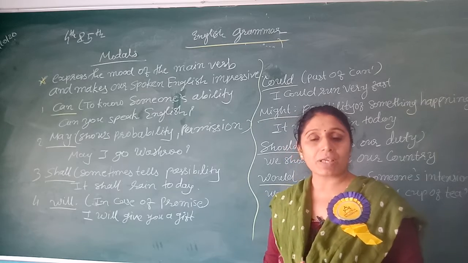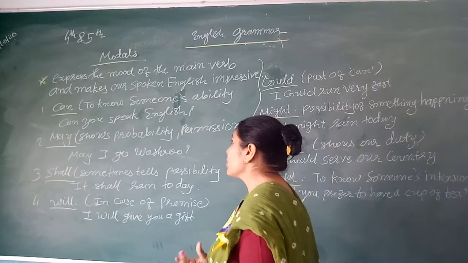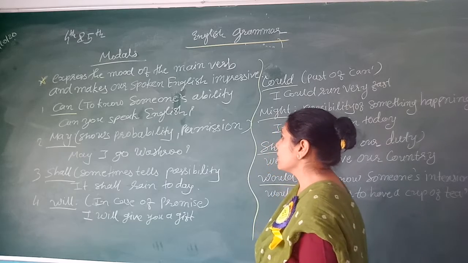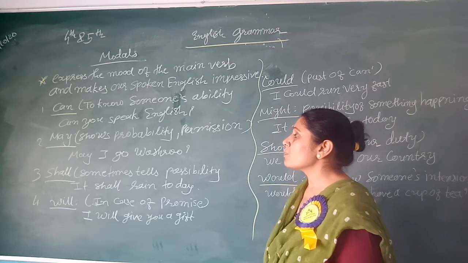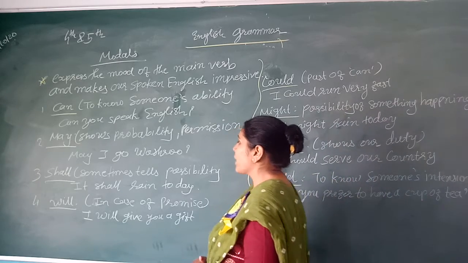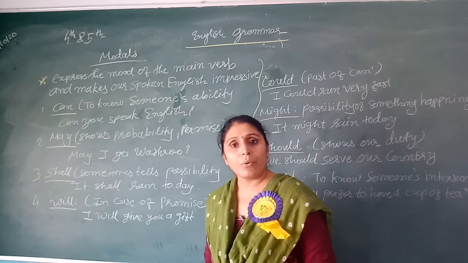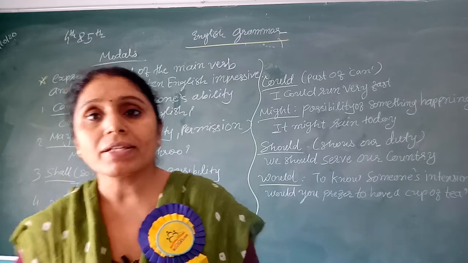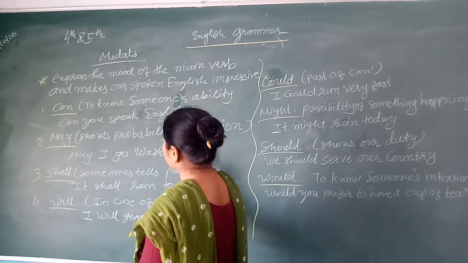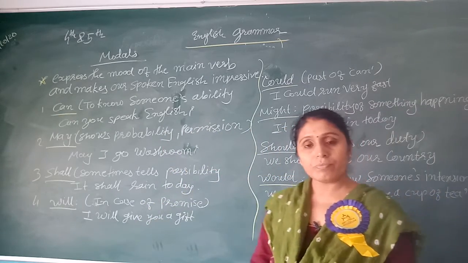You can use it for someone's ability. Second, "may" shows probability or permission, just like "May I go to the washroom?" We mostly use "may" for probability or permission.